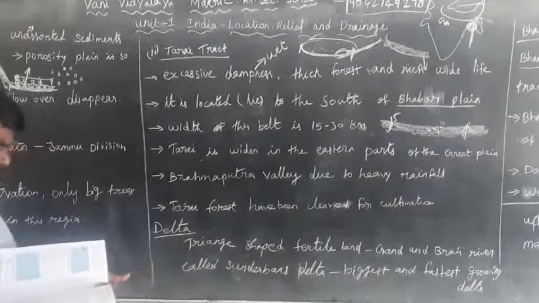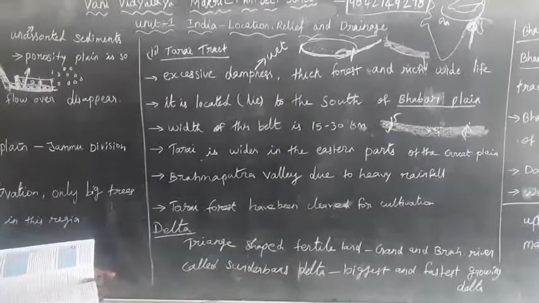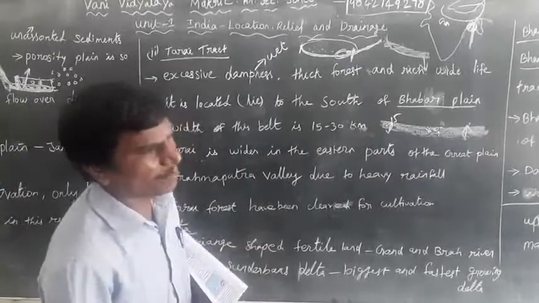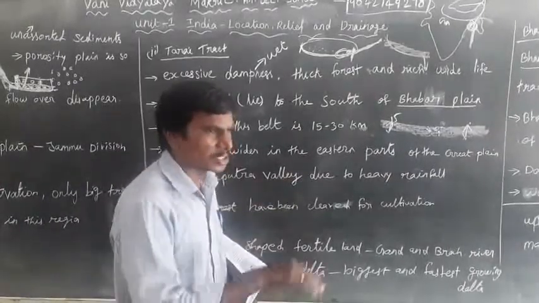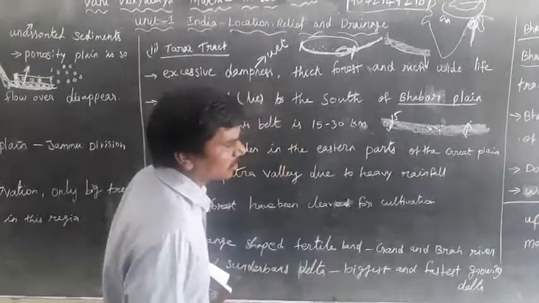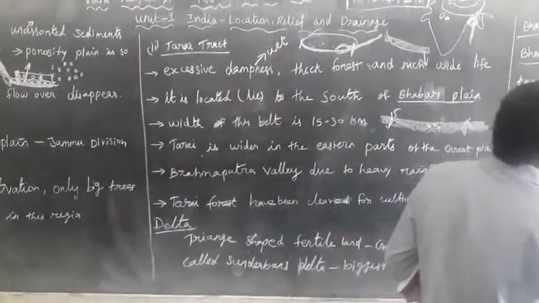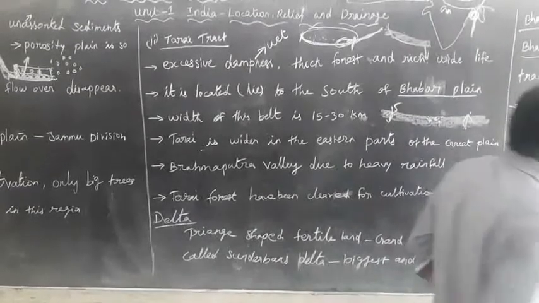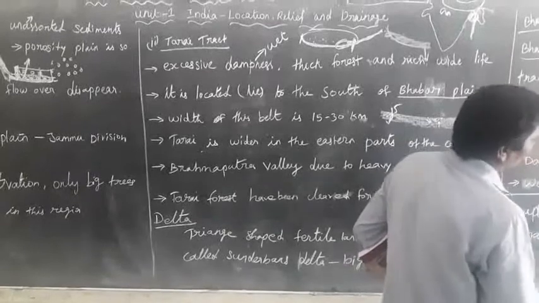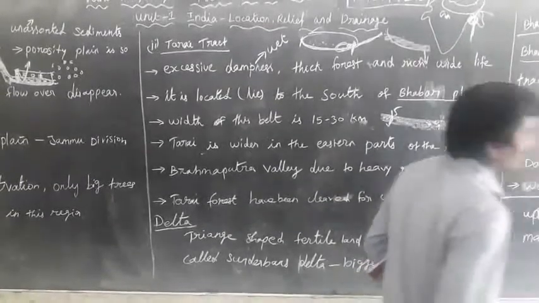The upland is called chars, and the low-lying marshy areas are called bils.